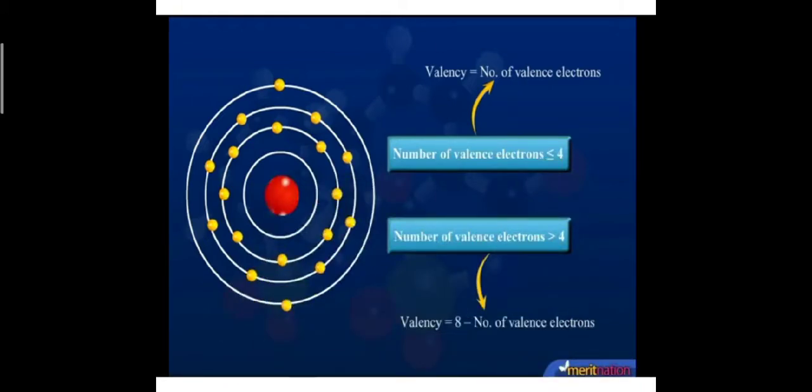Now see how to determine the valency of the element. If the number of valence electrons is less than or equal to 4, then the valency of the element will be equal to the number of valence electrons. But if the number of valence electrons is greater than 4, then the valency of an element will be equal to 8 minus the number of valence electrons.